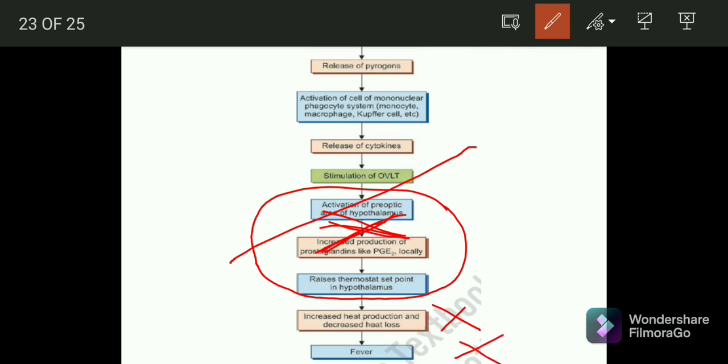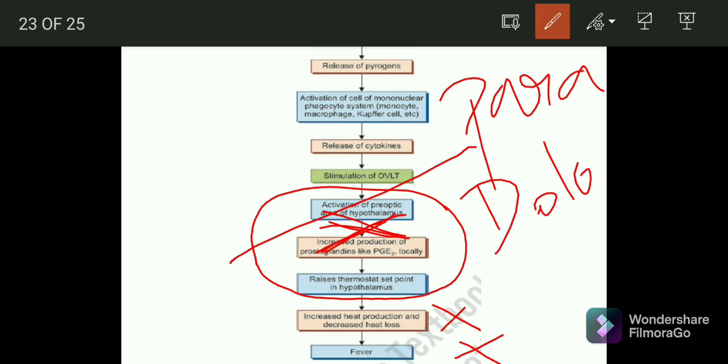So this is the main reason that after having Dolo or paracetamol, your fever goes away. What it does here is that this paracetamol, or Dolo, goes and acts here. Okay, this acts and this inhibits the prostaglandin E2, and this will cause a decrease in your fever. Okay, and you will be normal. Your body temperature will be normal.